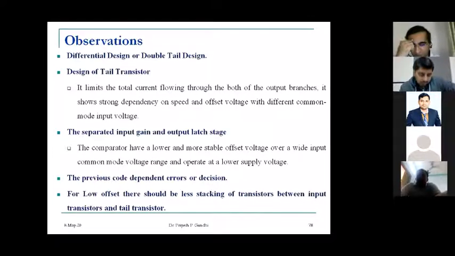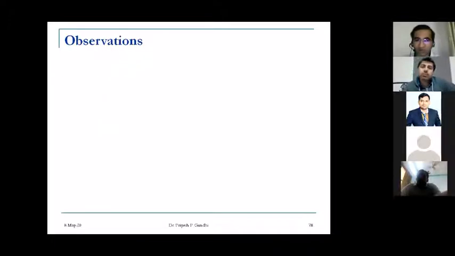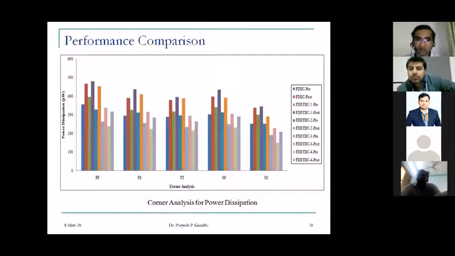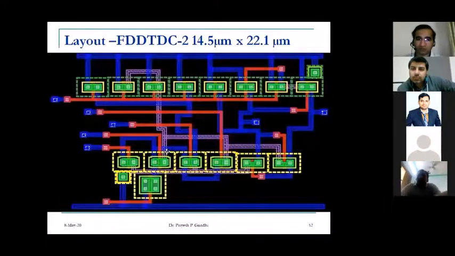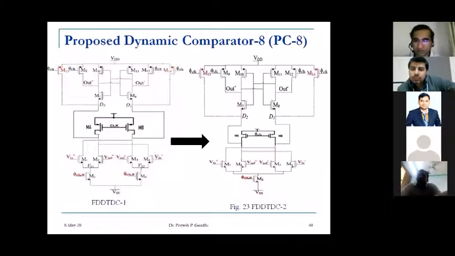And one more thing is less stacking of transistors between the input transistor and the tail transistor. If I go into the circuitry, you can see the tail transistor M5, and directly there are M1, M2, M3, M4. So there is less stacking of transistors between tail and input transistor. Then directly it is connected to the power supply.